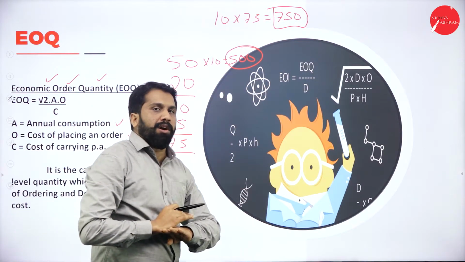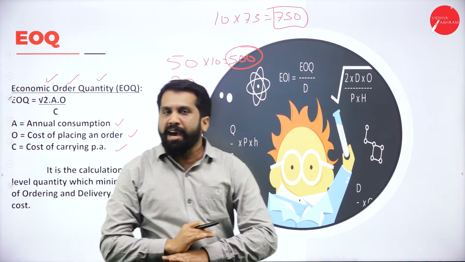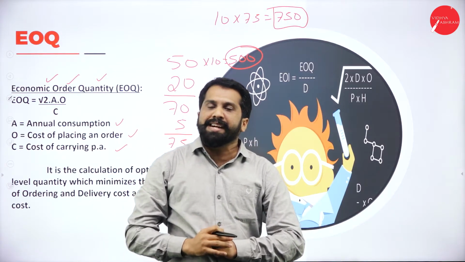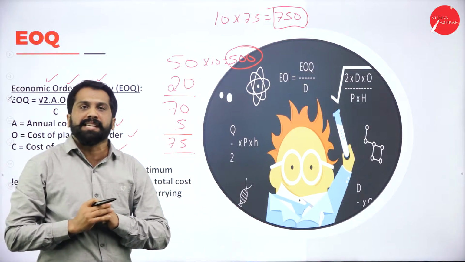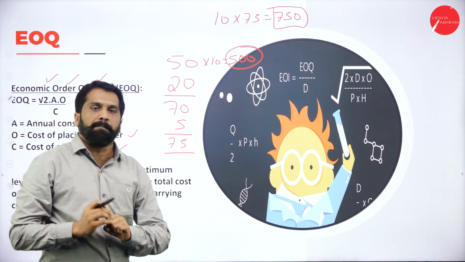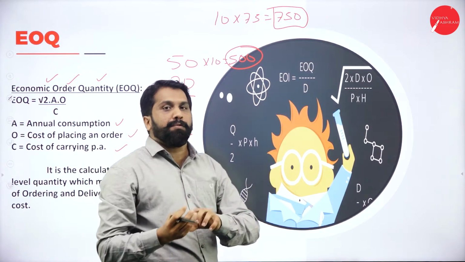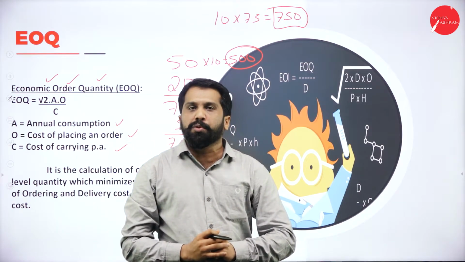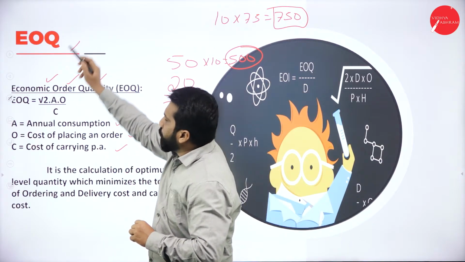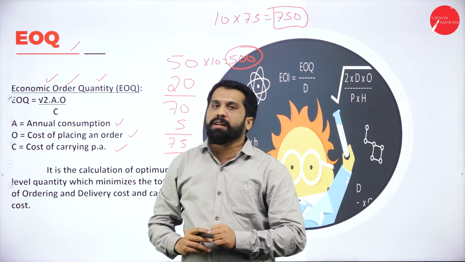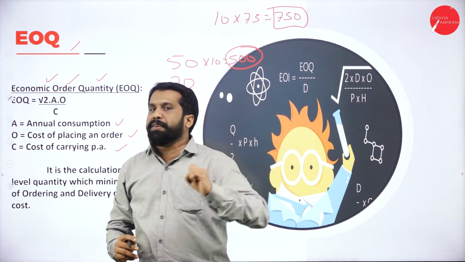Now, we have not applied EOQ. We have not applied any cost technique. So the total cost of 10 books is 750. Now, for the same example, we will apply EOQ, economic order quantity. Normal cost is 750.